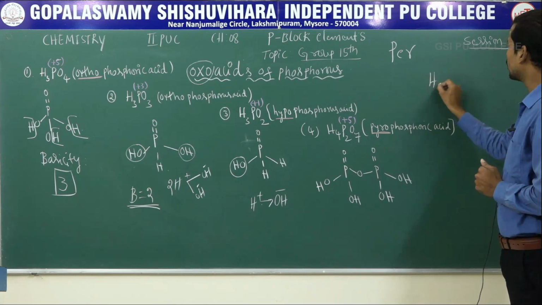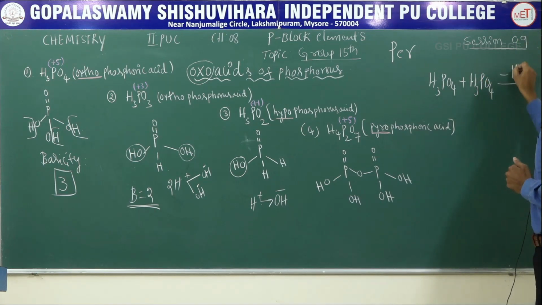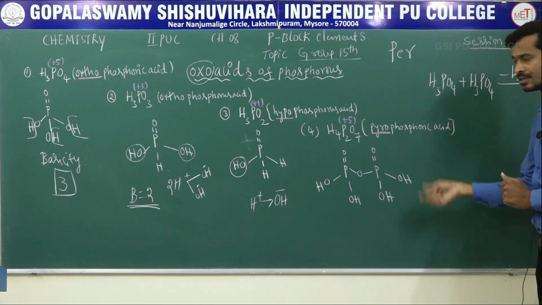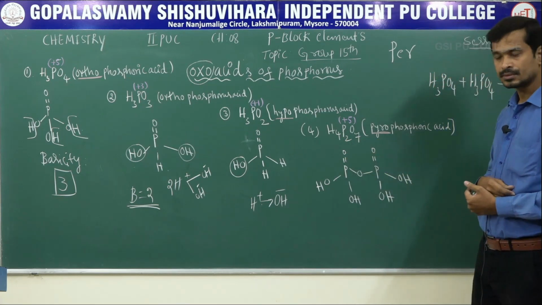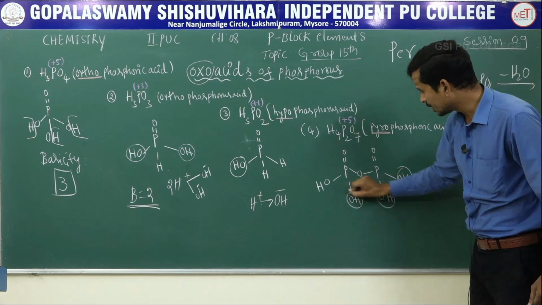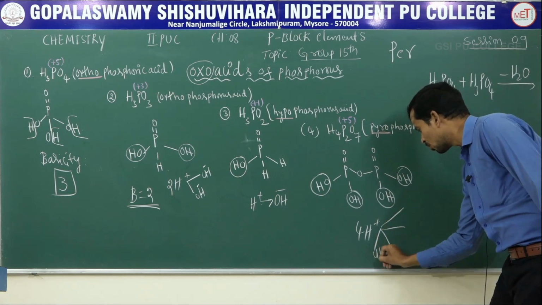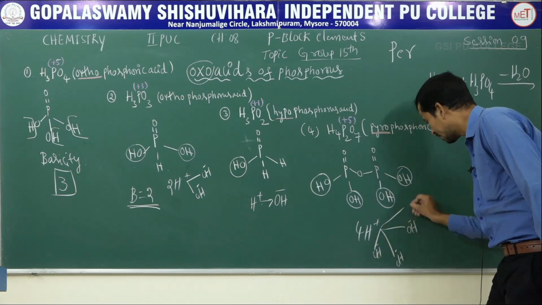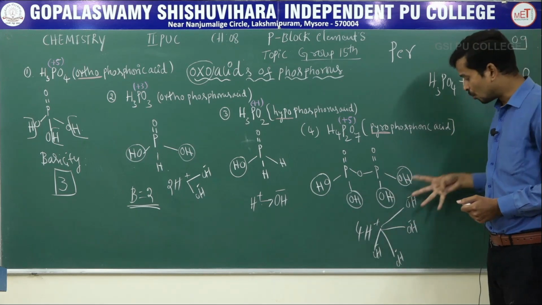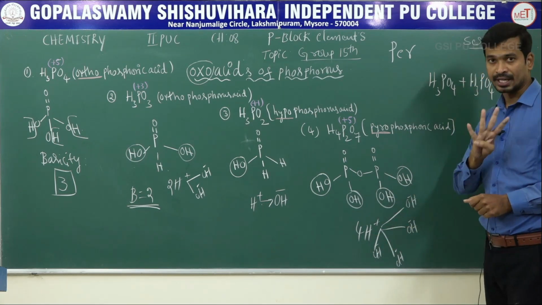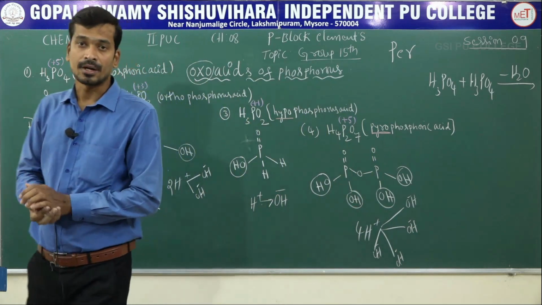When you combine two phosphoric acid molecules and heat them, with loss of one water molecule, the compound that forms is called pyrophosphoric acid. Molecular formula H4P2O7. Here how many OH groups? 1, 2, 3, 4, which means it gives 4H+ ions and has the ability to neutralize 4OH- ions per molecule of pyrophosphoric acid. Its ability is to neutralize 4 base units, hence it is called tetrabasic in nature. These are the oxo acids of phosphorus.